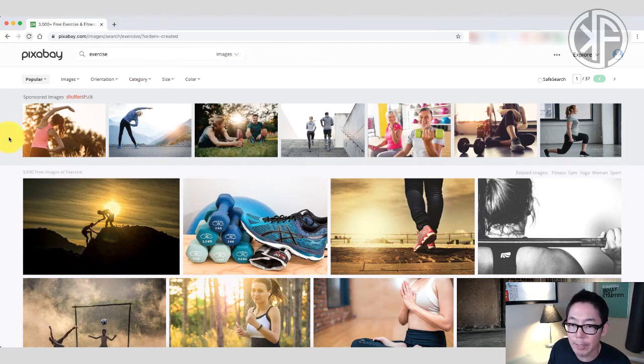So this bar right here, which is slightly grayed out, a little bit hard to see, these are the sponsored images by Shutterstock. Okay, so one way that Pixabay makes money is that they are an affiliate of Shutterstock. So anytime you click on any of these photos here, you're going to be taken to Shutterstock, and should you decide to purchase those photos, Pixabay will get a commission off of that purchase. Okay, so that's one way that they earn revenue, and that's one way that you can support them as well.